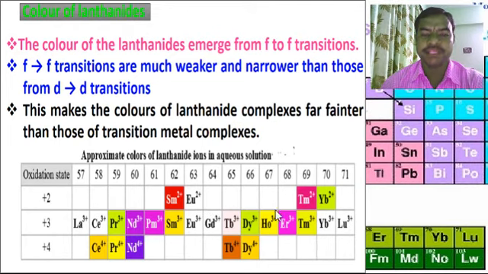And here see the approximate colors of the lanthanide ions in aqueous solution. For the +2 oxidation state, the color of samarium 2+ is red. For the +3 oxidation state, the colors of La, Ce, Pr, Nd, Pm, Sm, and here Dy, Ho, Er are shown in the lanthanide series. Likewise, colors for the +4 oxidation state: Ce4+, Pr4+, Nd4+. These are the colors observed in the lanthanide series.